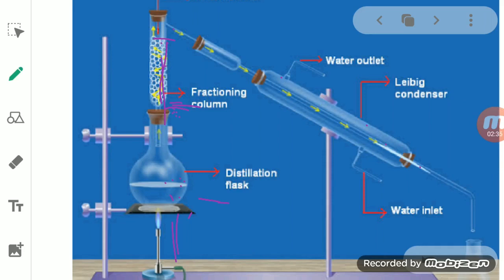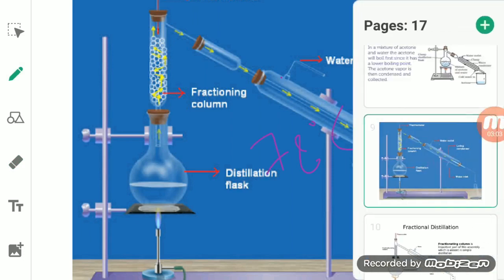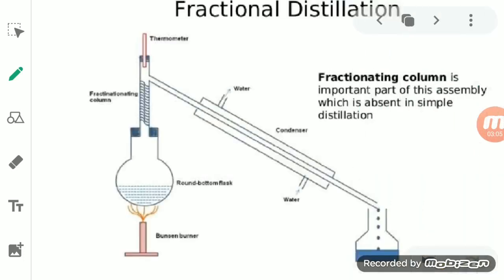Okay, so now we will understand the fractionating column or fractional distillation. For example, suppose we have two miscible liquids, one is alcohol and one is water. Students, the boiling point of alcohol is 78 degrees Celsius, while that of water is 100 degrees Celsius.